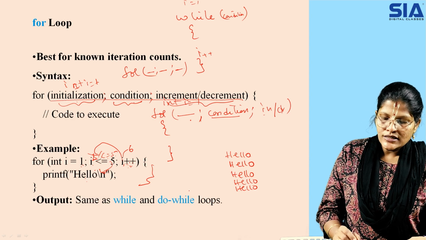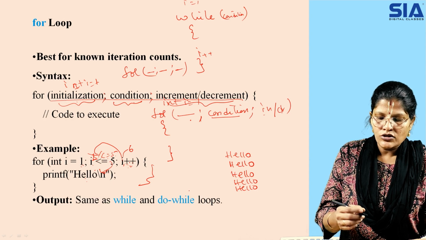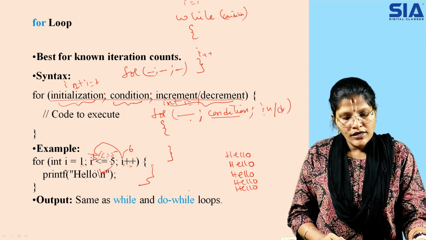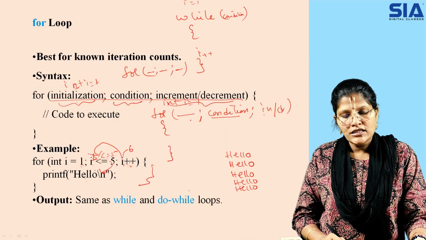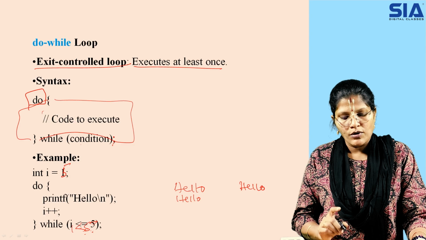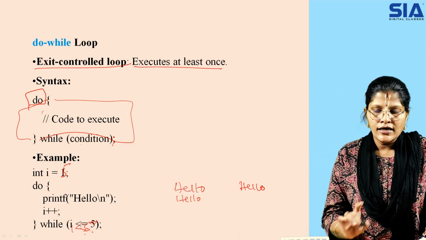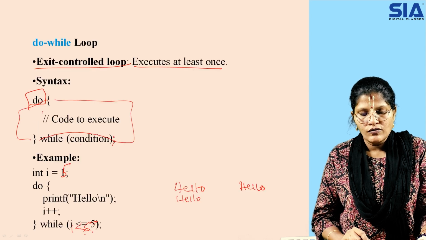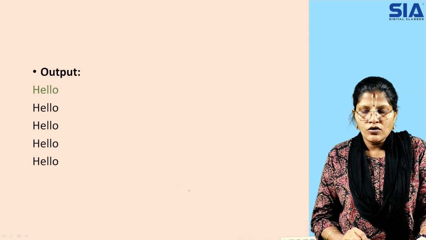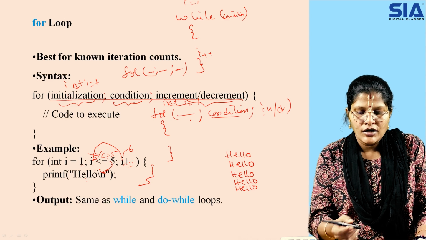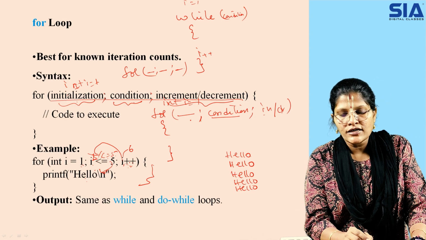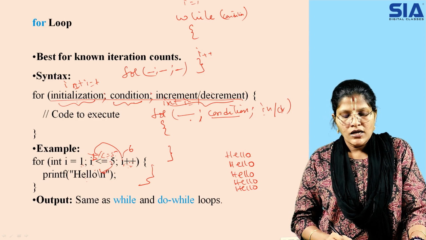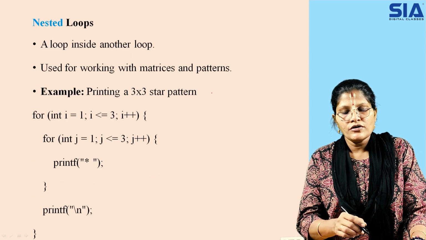So here the output is the same as your while and do while, because we checked the condition and printed it. These 3 loops are basically working on the same process, but the difference is that while checks the condition at the entry level, whereas do while checks at the exit. In the for loop you are also checking at the entry point, but we don't mention it separately, because the for loop is given as a flexibility to the user where everything is written in a single statement.